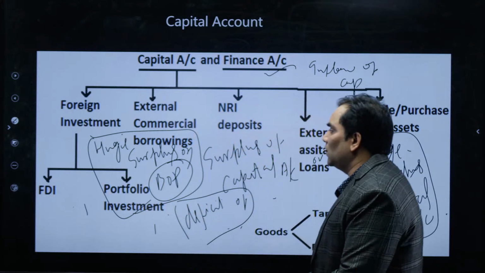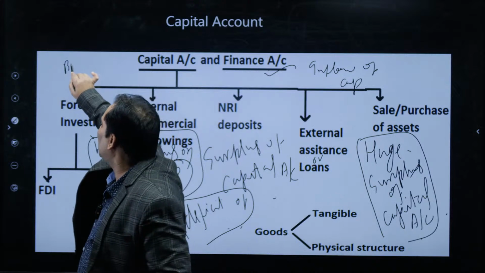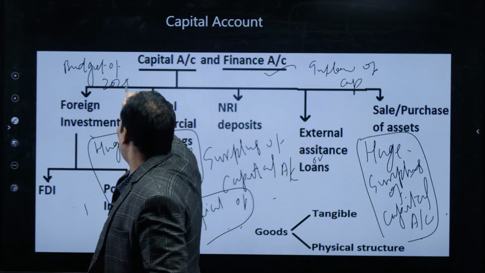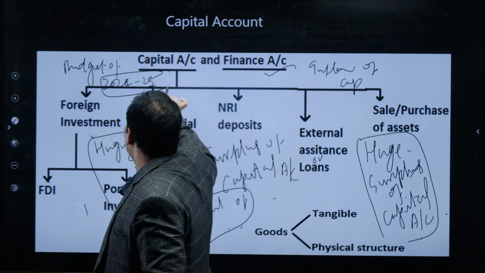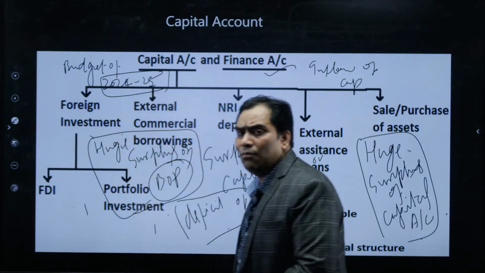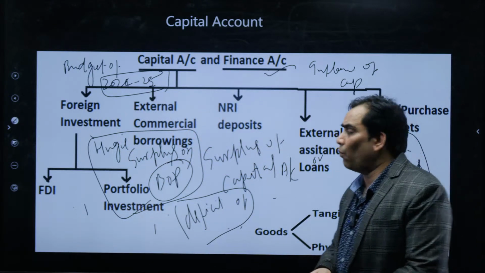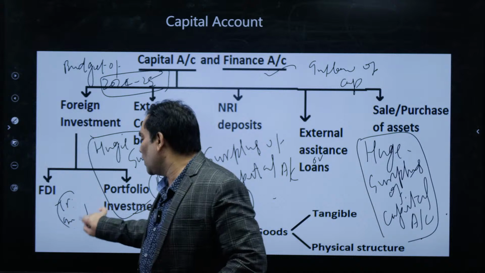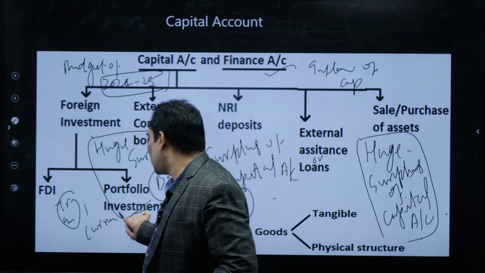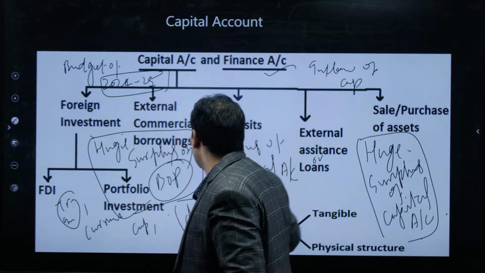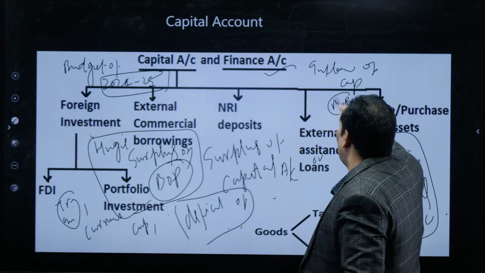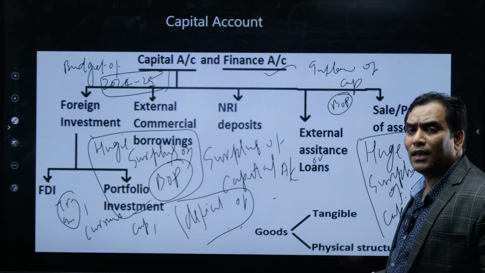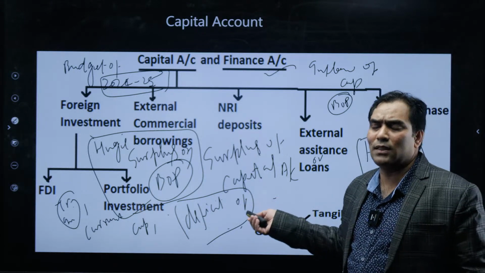That is the condition. And what the exact figures are, we will discuss when we discuss the budget of 2024-25. There the Economic Survey data will be there. The exact figure of what is the deficit on trade account, what is the surplus on invisible account, what is the deficit on current account, what is the surplus of capital account, and what is the surplus of BOP, we will discuss when we discuss the Economic Survey, because we need the latest one. So that's why I have not mentioned the exact figures here.